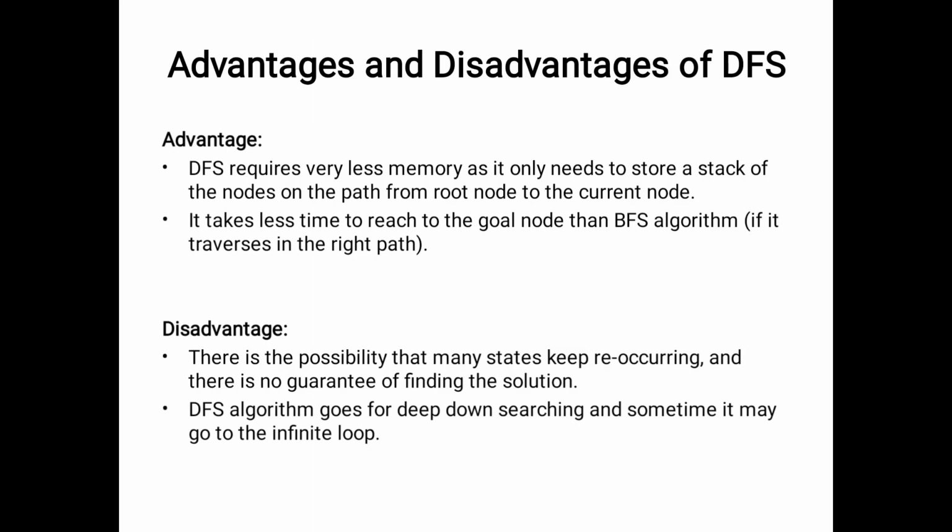Another disadvantage of DFS is that it considers only one path and moves to the depth of that path. Maybe it goes into an infinite loop. So this is also a disadvantage of DFS.